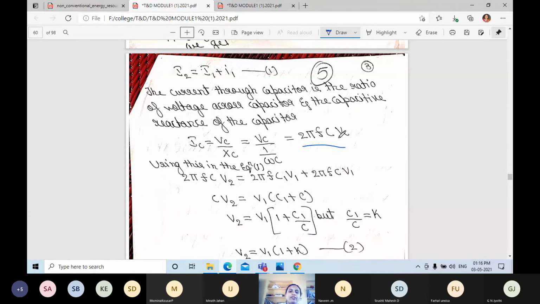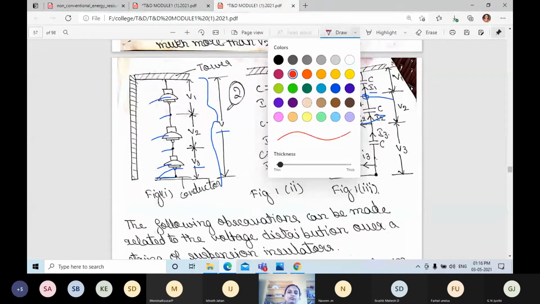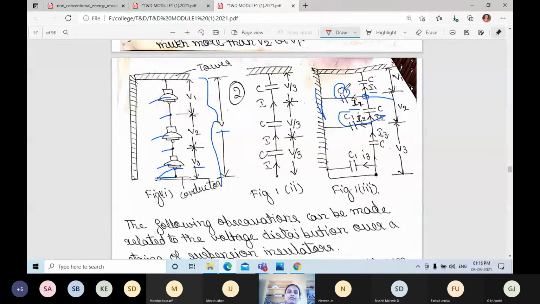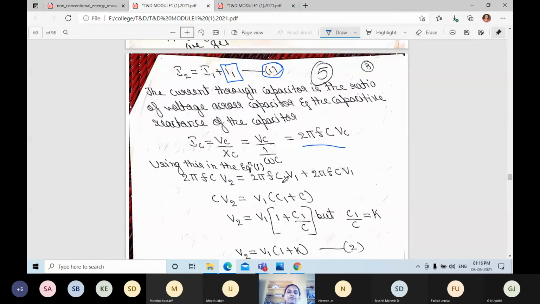Using this equation, we can write equation 1 as 2 pi f C V2 is equal to 2 pi f C1 V1 plus 2 pi f C V1. Small I1 is flowing across capital C1, so we can write 2 pi f C1 into V1.